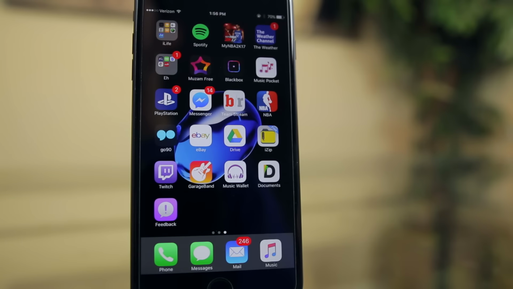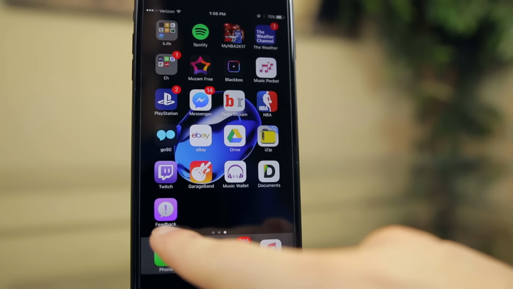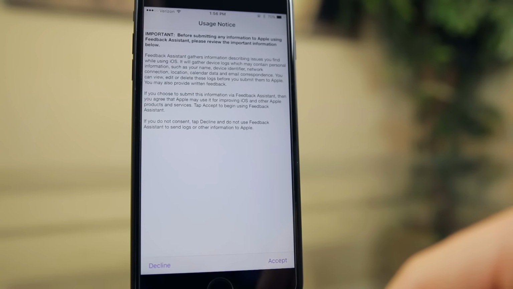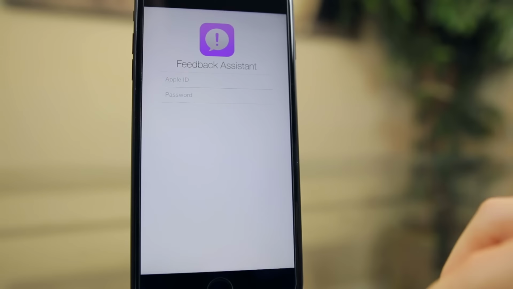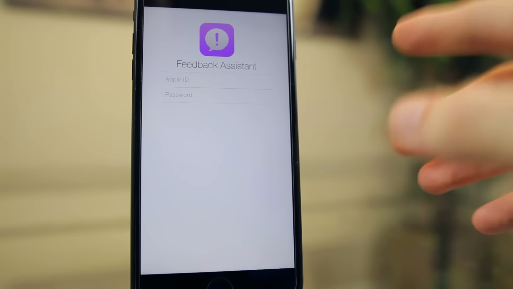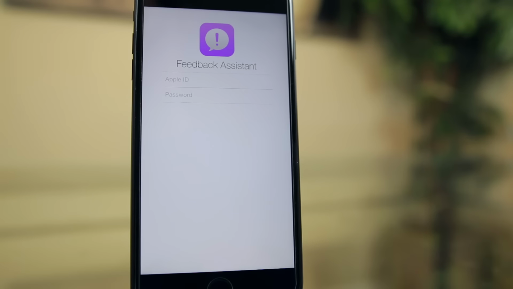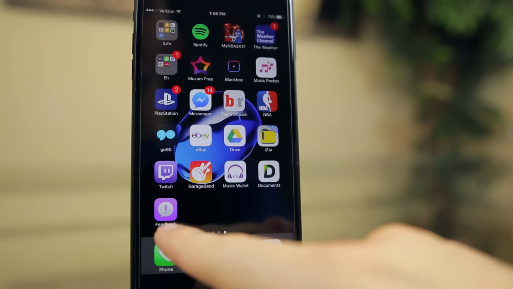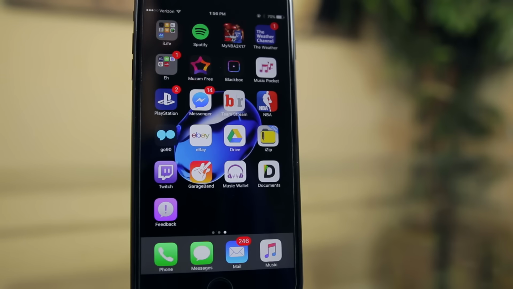Now, the first thing I noticed with iOS 10.2 Beta 3 is that the Feedback application is now back. This was no longer here in Beta 2, and I don't believe it was in Beta 1 either. And we now have the Feedback Assistant. A lot of people obviously hate this application because we pretty much already know how to use iOS, so it's pretty interesting to see this application back on iOS 10.2 Beta 3.